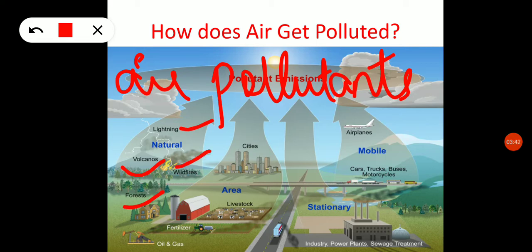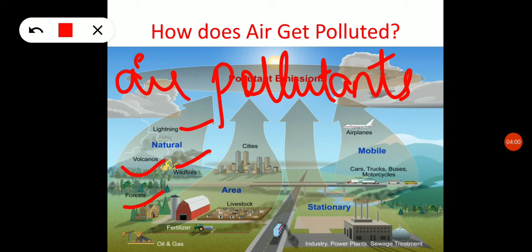These are the natural sources where air pollutants are produced. Some air pollutants are produced by human activities, and these pollutants are also added to the atmosphere.